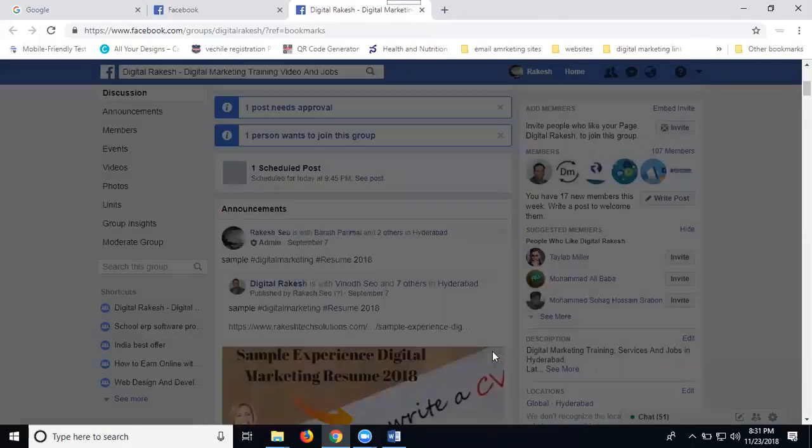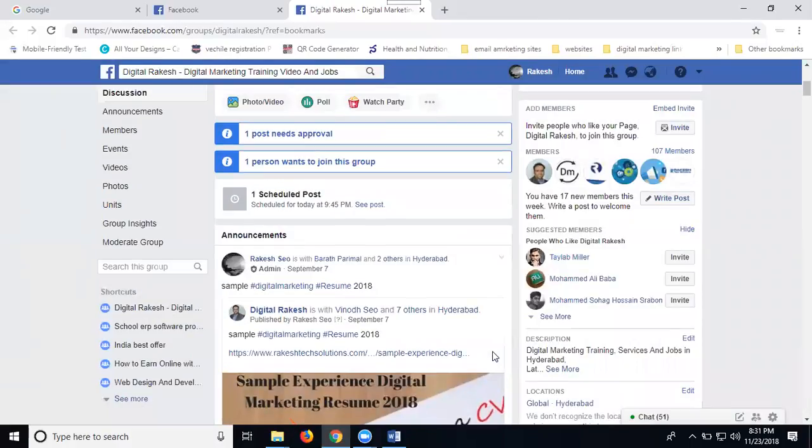So don't forget the option for any post scheduled on your Facebook group. Now the time will be 9:30. The next post will be 10:01. So the minimum time required is 30 minutes. For a Facebook page, from one post to another scheduled post is 10 minutes. Group will be 30 minutes.